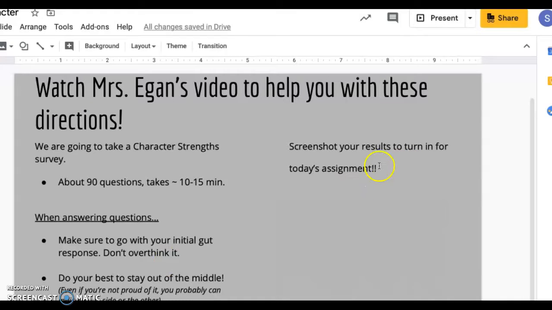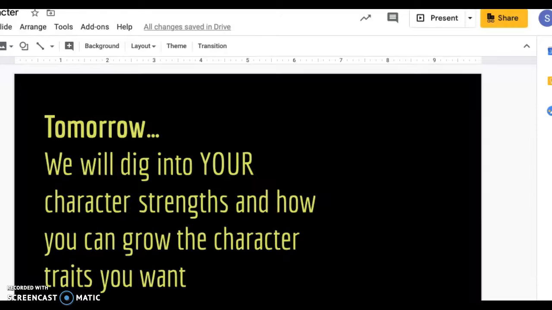Then you're going to screenshot your results and turn it in for today's assignment, because tomorrow we're going to dig into the character strengths and how you can grow the character traits that you want to. So you are going to need today's screenshots for tomorrow's assignment.